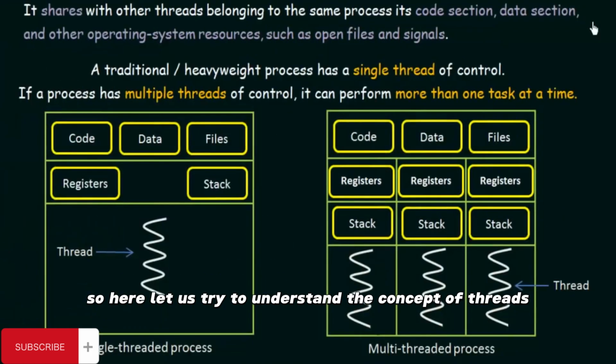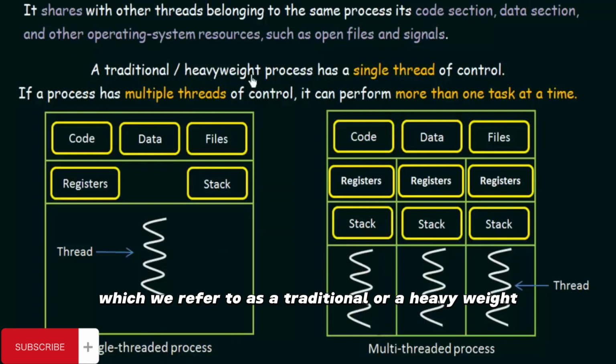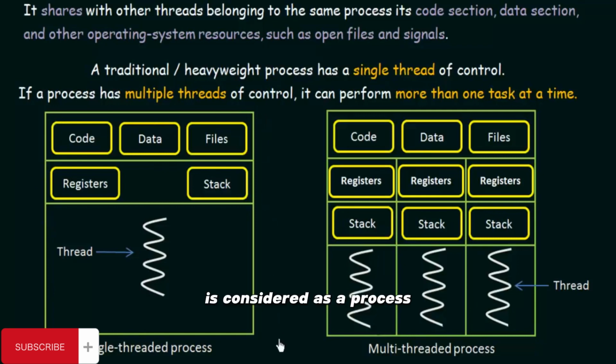Here let us try to understand the concept of threads using these two diagrams. In the first diagram, it is a single-threaded process, which we refer to as a traditional or heavyweight process. Here we have only a single thread. This whole block is considered a process, and this process contains only one thread. This is the code section, the data section, the files, the registers, and the stack belonging to this process. So there is only one thread, which means this process can perform only one task at a time.